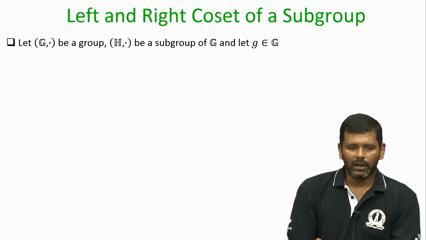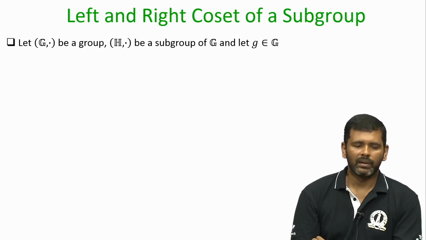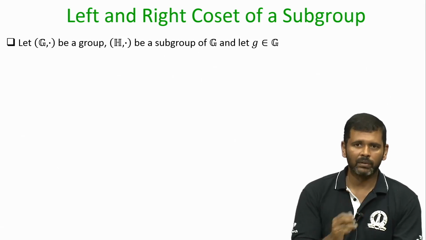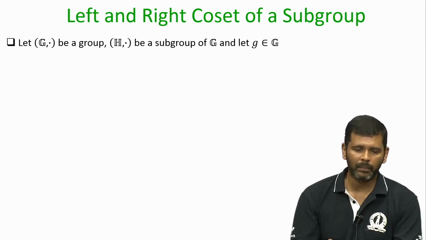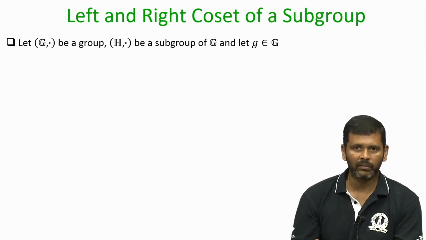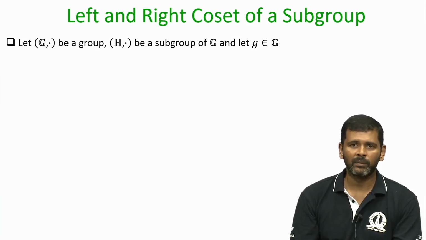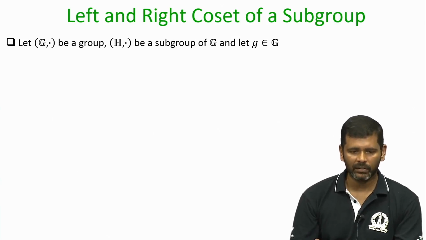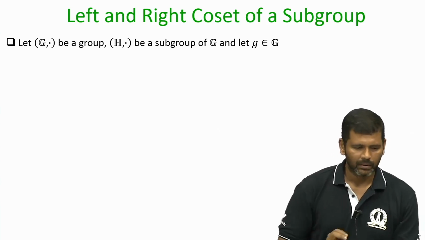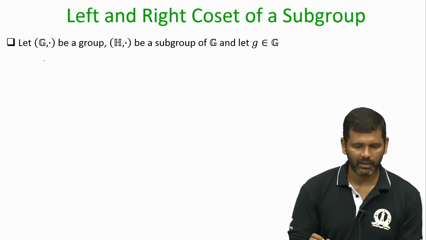Right. Now, let us next define what we call the left and right coset of a subgroup, and this notion of cosets is very important when we perform error correction in coding theory. Of course, we will not be discussing coding theory in this course, but people who are familiar with error correcting codes might know that when we perform error correction, we use this concept of left and right cosets. So, let us define what exactly a coset is.